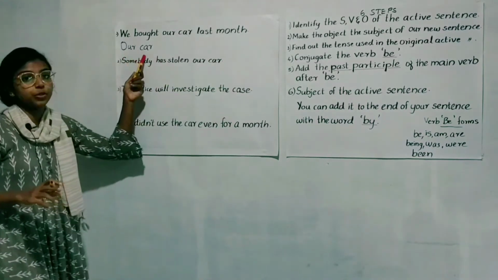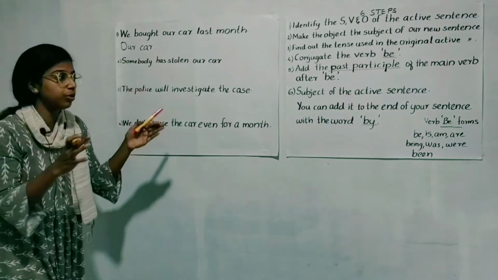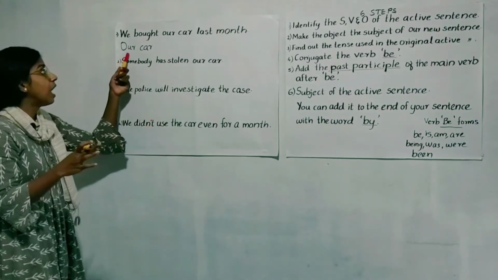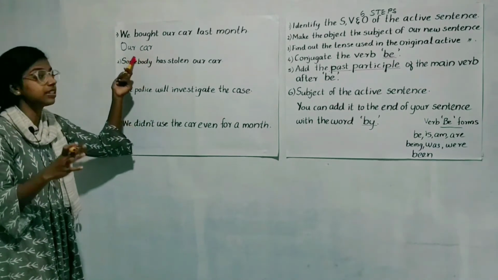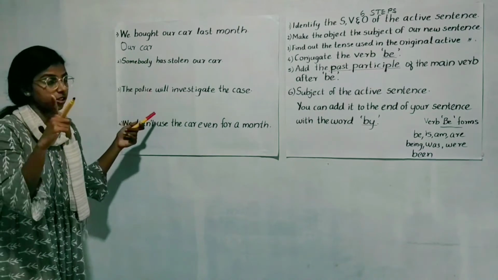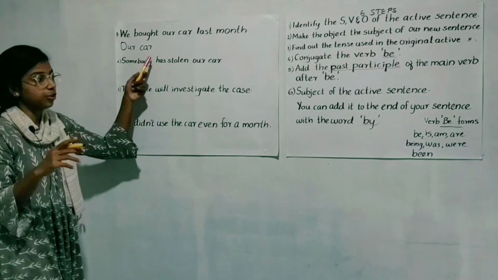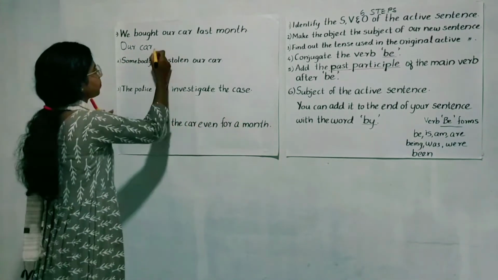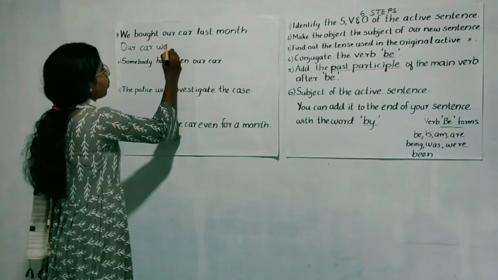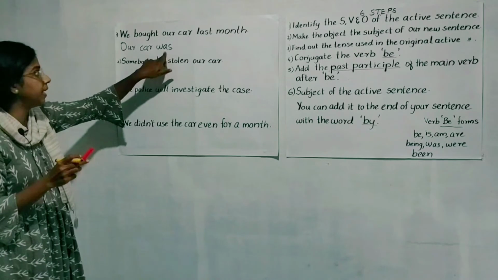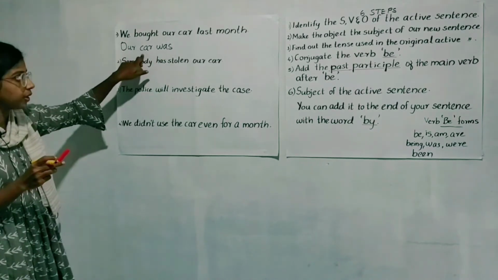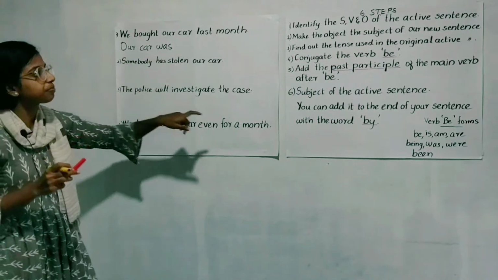To choose between was or were, we have to know our subject, whether it is singular. Our subject here is our car. Car is singular. So we have to use was. So we have conjugated the past form of the verb be, and since our subject is singular, we chose was.